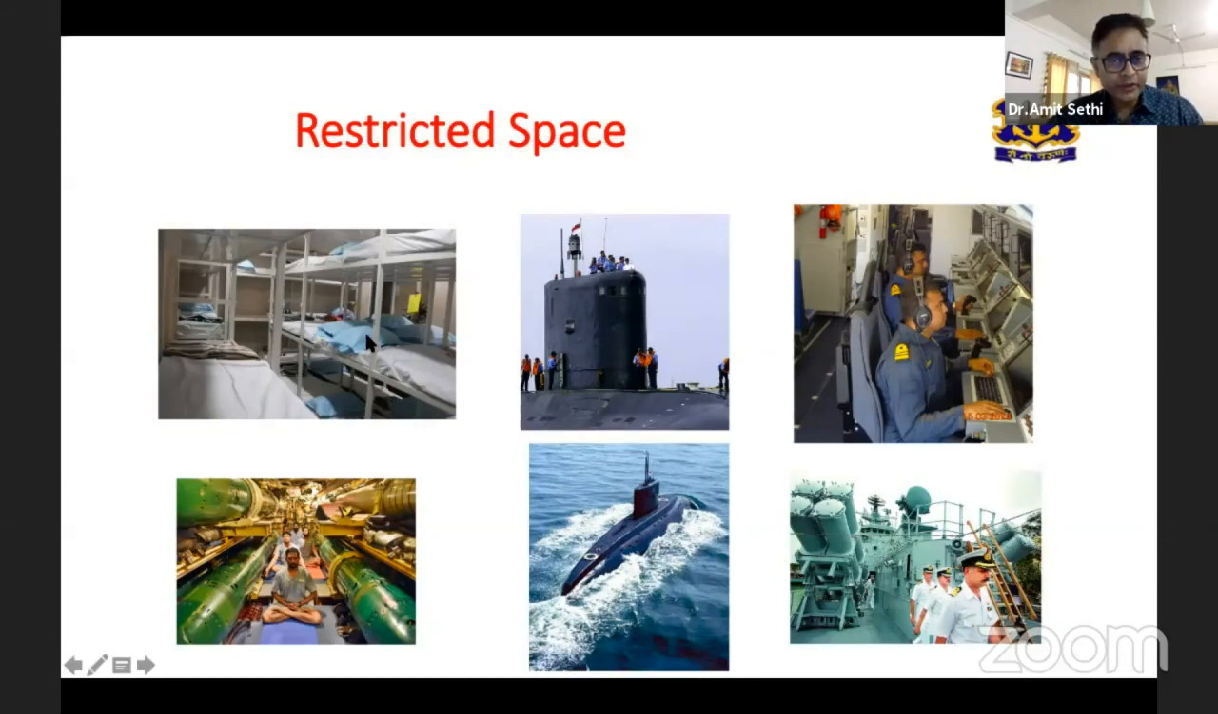Now, let's take a walk in the environment in the ship and a submarine. This is a picture where you see the personnel stay inside the ship. There's hardly any space between the bunks, and for an individual to navigate from one corner to another corner is difficult. The space in a submarine is even lesser. You can see how people work in a restricted, confined environment. Personnel in a submarine have to move around and work within the torpedo tubes.